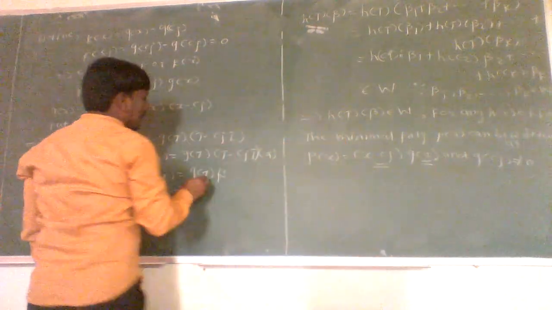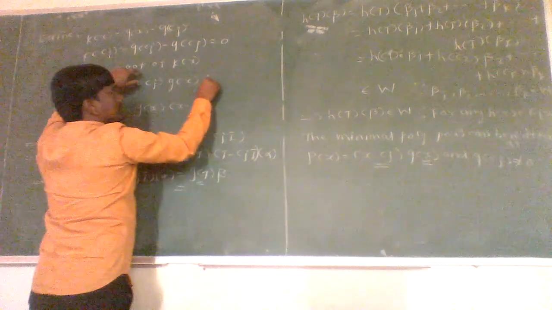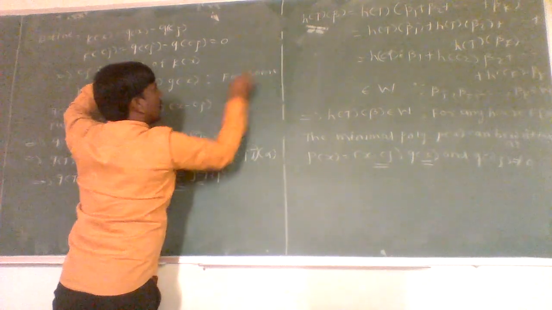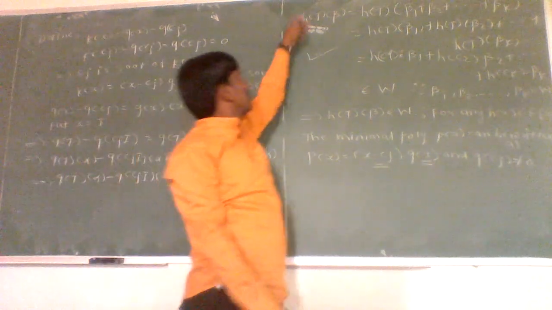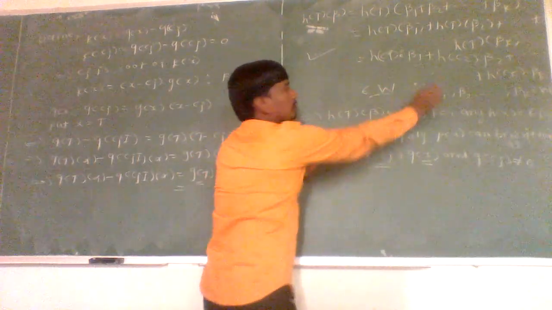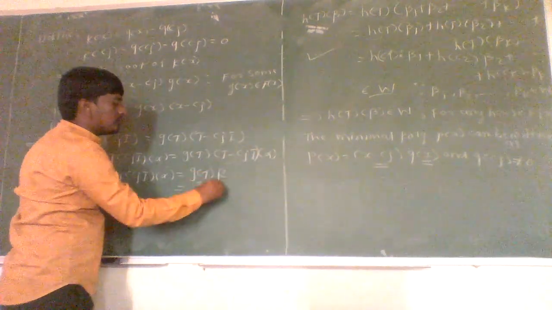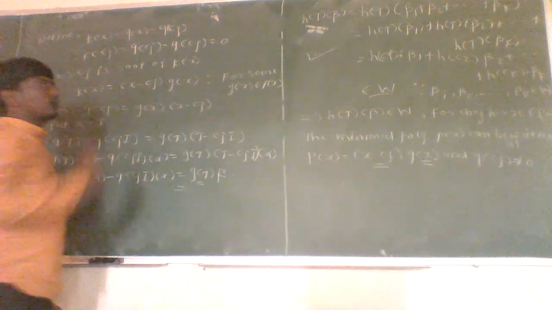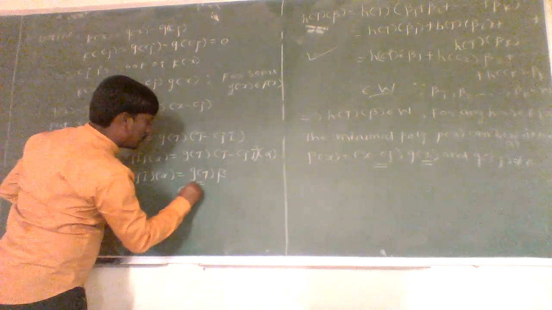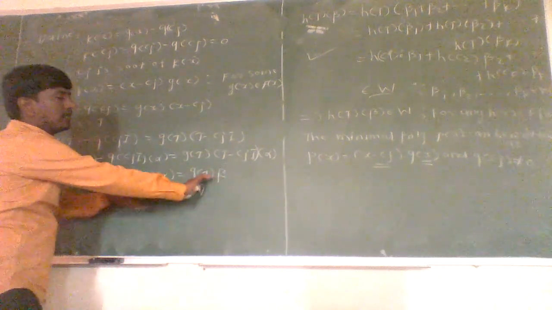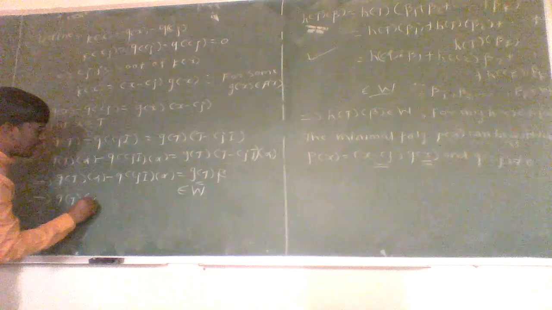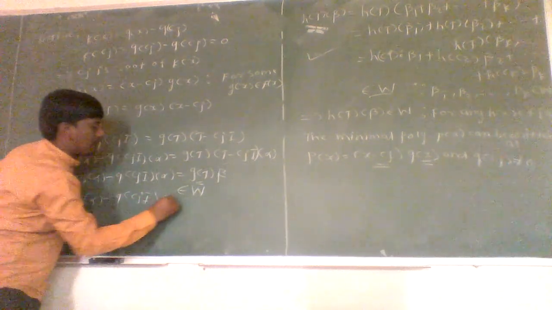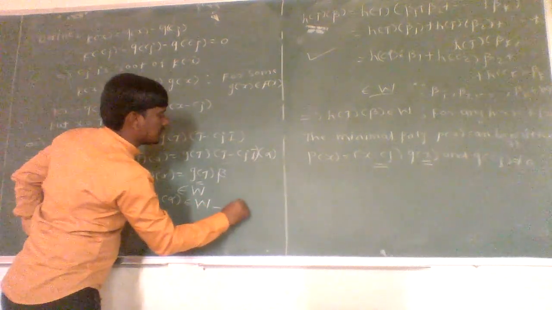Therefore, as beta is belonging to W and g of x is any polynomial over the field, with q of x written as x minus cj into g of x for some g of x belonging to F[x], it follows that g of T of beta is also belonging to W. Since the left hand side is equal to this, it must be belonging to W, which implies q of T of alpha minus q of cj I of alpha is belonging to subspace W. Let us take this one as a star.